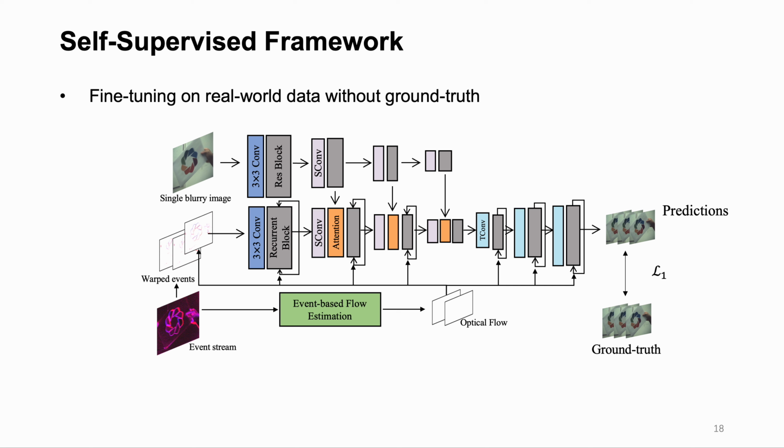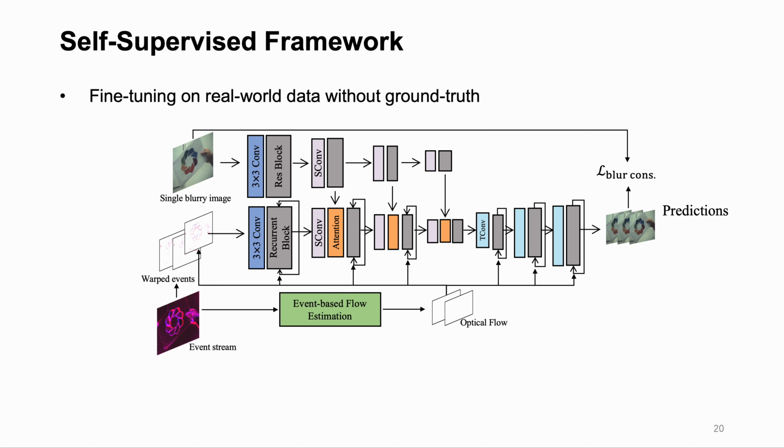Without ground truth, our model can be fine-tuned on real-world blurry images. The initial supervised framework of REFID is shown in the figure. Ground truth is utilized for supervised training. We cancel the ground truth and design the loss function using alternative constraints. The first one is the blur consistency loss. Our REFID predicts multiple frames, or a short video clip, and the average of the predicted image sequence should be equal to the input blurry frame.